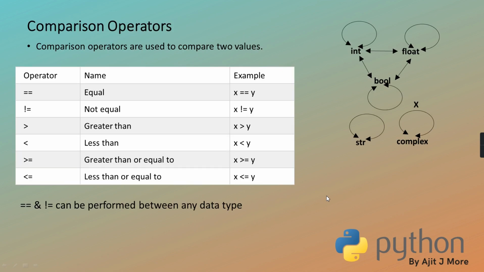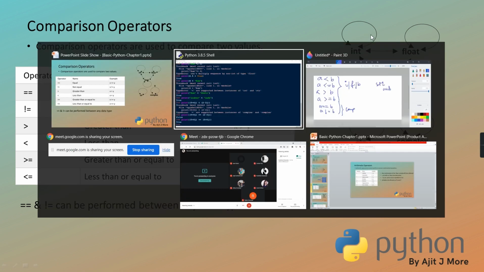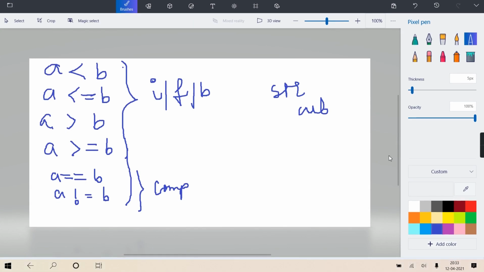Just one thing I forgot to tell you: these comparison operators can be chained. Such chaining is not at all allowed in strict languages like Java.